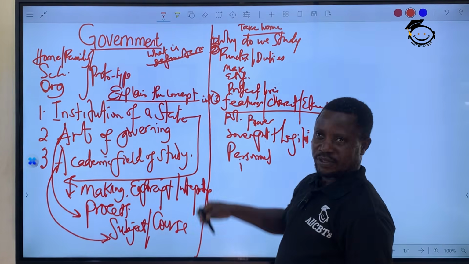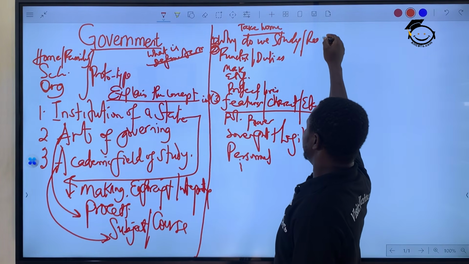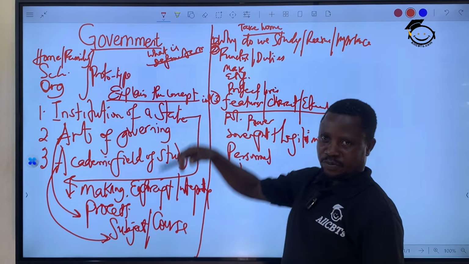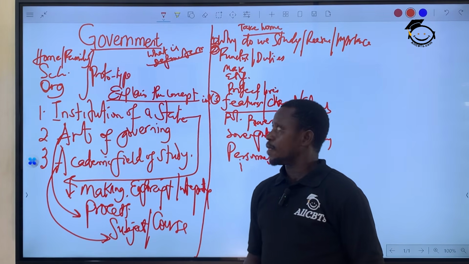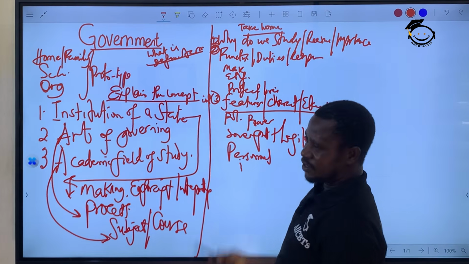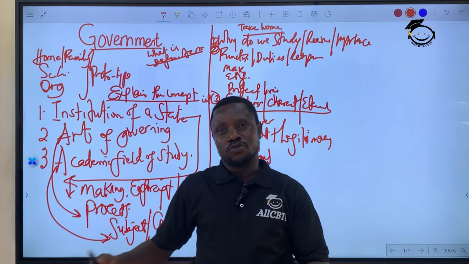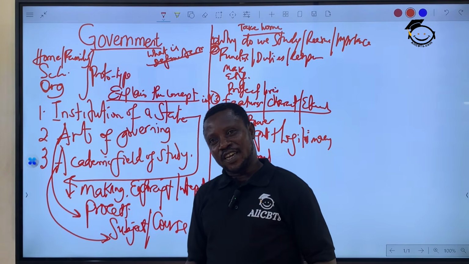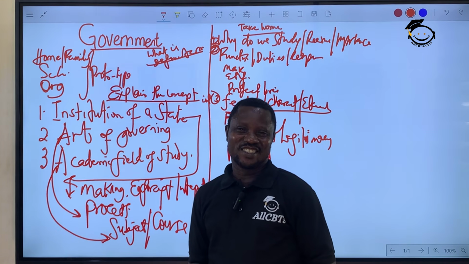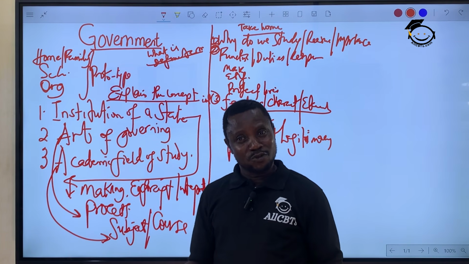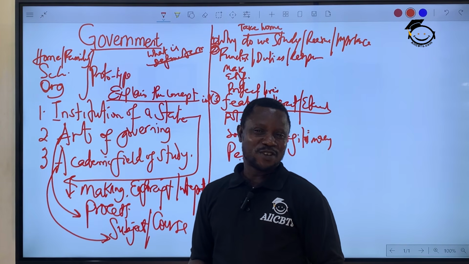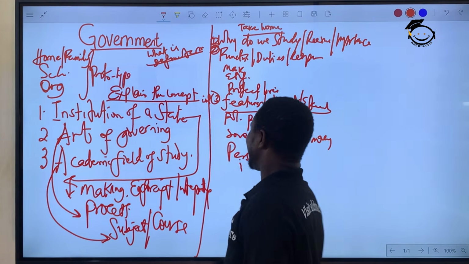Why do we study government? Same thing as reasons for government, importance of government. I'm giving you all these things because your examiner can use any of the words. I've given you functions, duties, responsibilities of government. If they say a good government, that good is just an adjective to complicate your matter, because all government is expected to be good. But if it's bad, then it's left for itself and for you to judge.